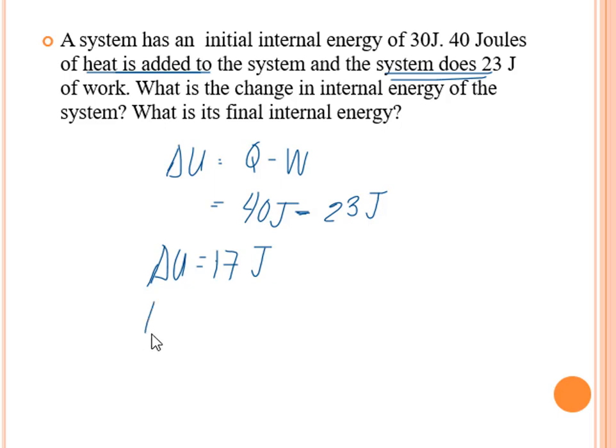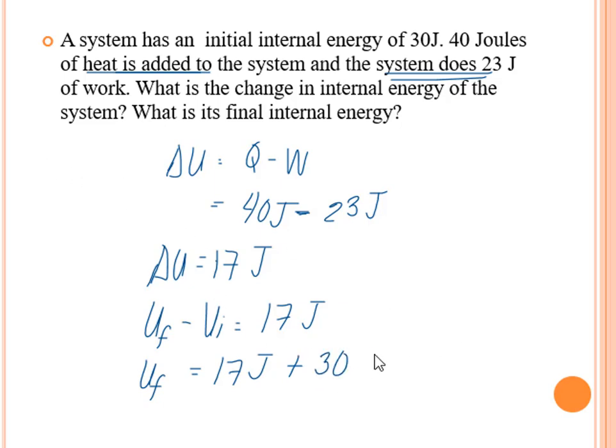But change in internal energy is internal energy final minus internal energy initial. So that is 17 joules. The question here is what is the final internal energy? So the final internal energy is equal to 17 joules plus the initial, 30 joules. So that is equivalent to 47 joules. So that is now the final internal energy of the system, equivalent to 47 joules. Okay?